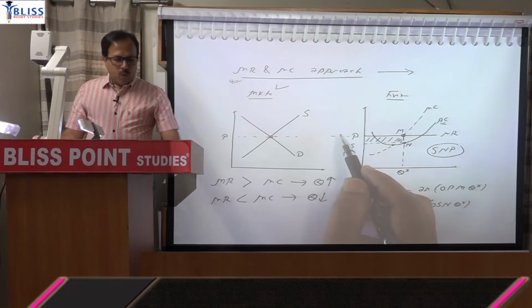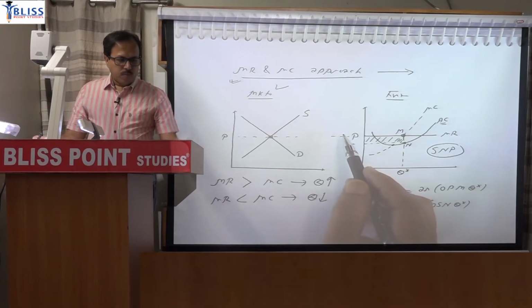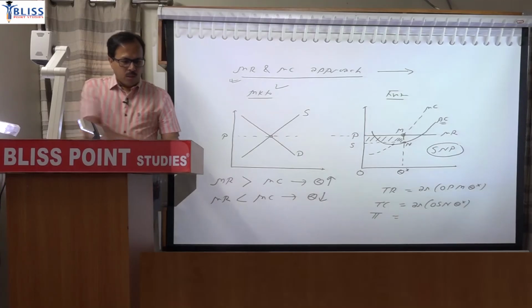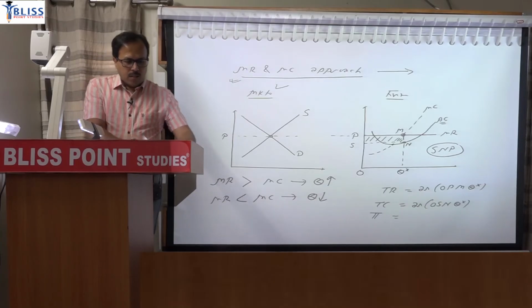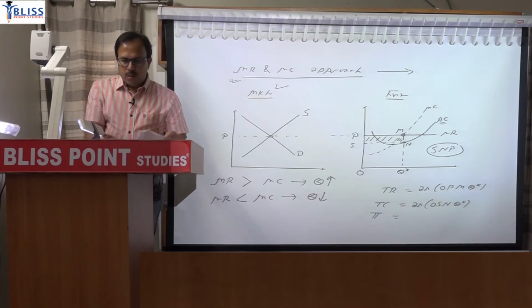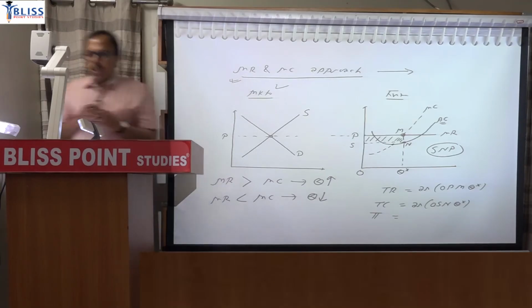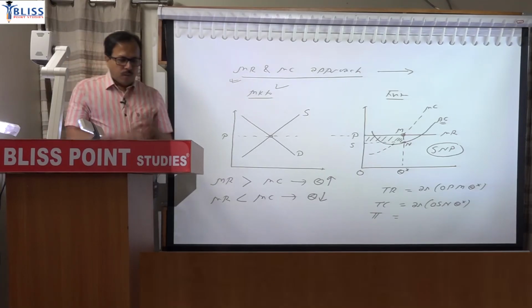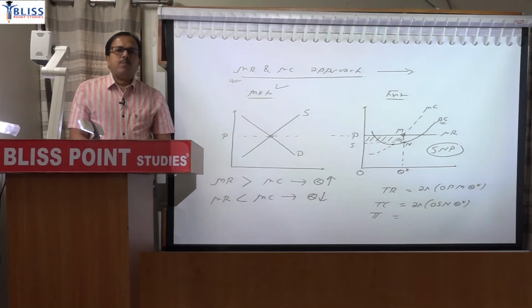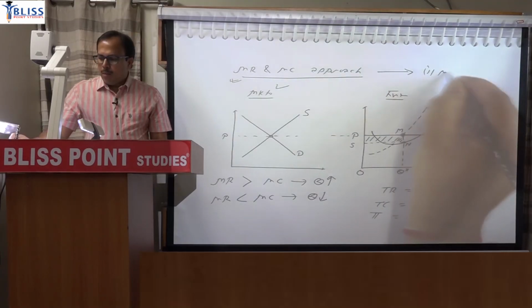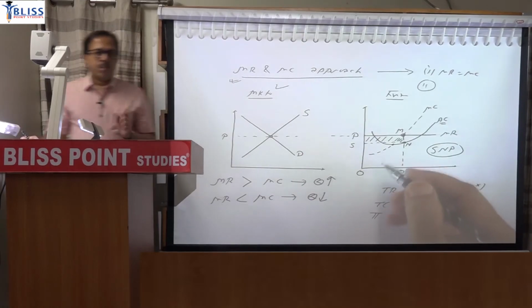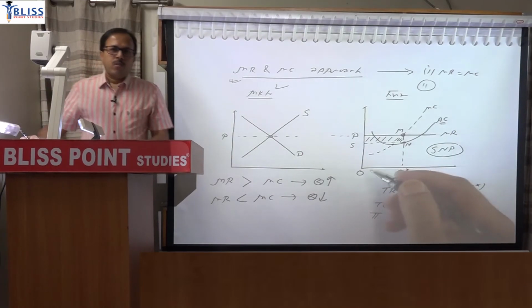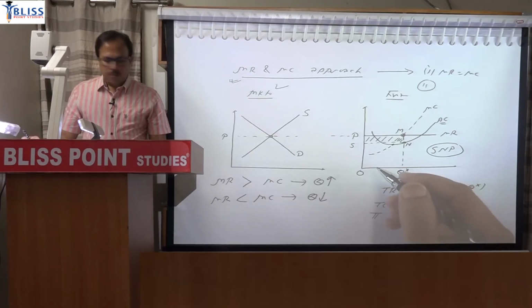So next paragraph for this approach. The marginal revenue and marginal cost approach requires that following two conditions must be satisfied. Number 1, MR equal to MC, and second, slope of MC is greater than slope of MR.